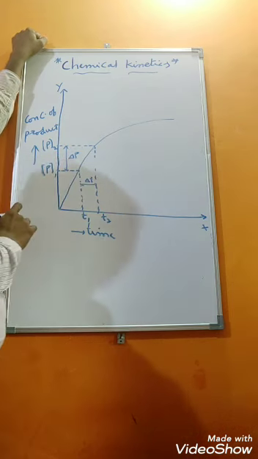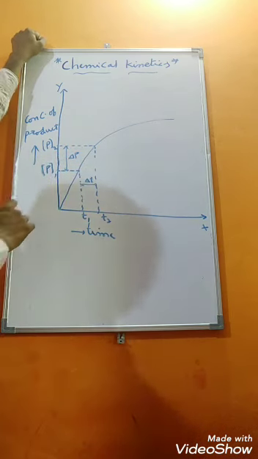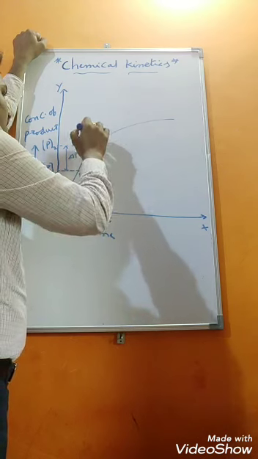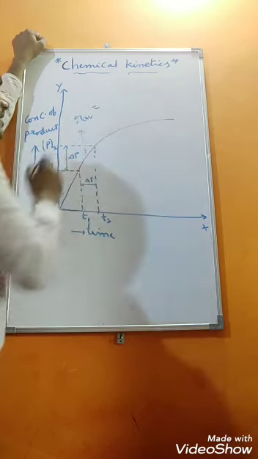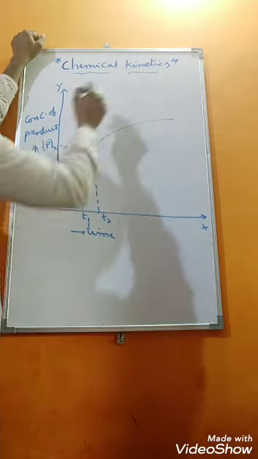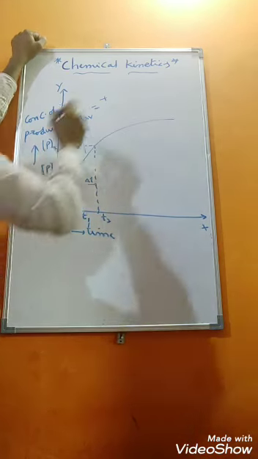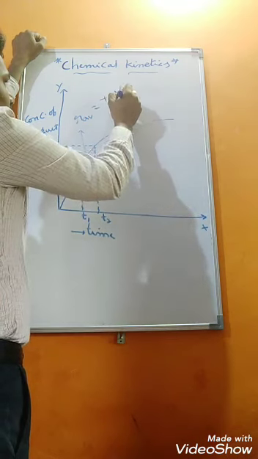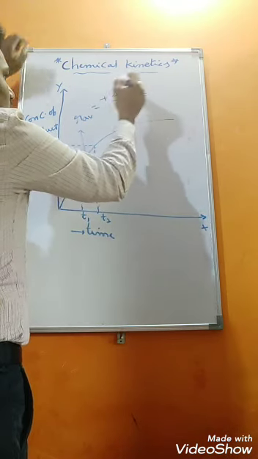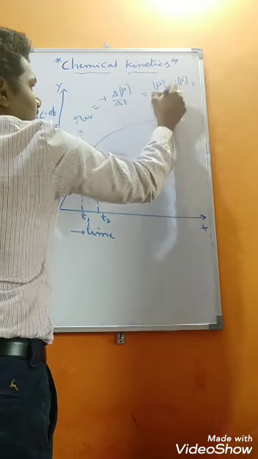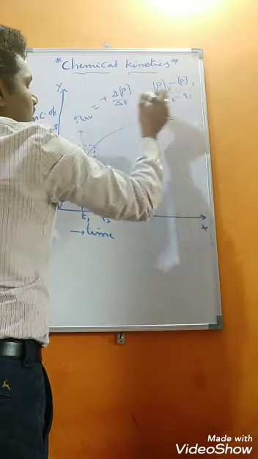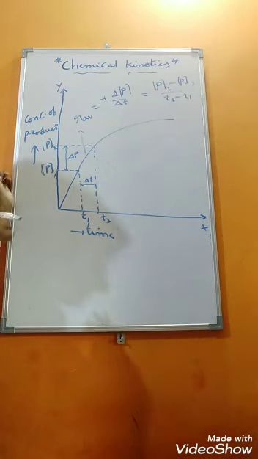Then at this point, how to measure the average rate? Average rate, R_av, is equal to, since this is with respect to product, we need to use the positive symbol, delta p divided by delta t, which is nothing but p2 minus p1 divided by t2 minus t1. This is the average rate, students.